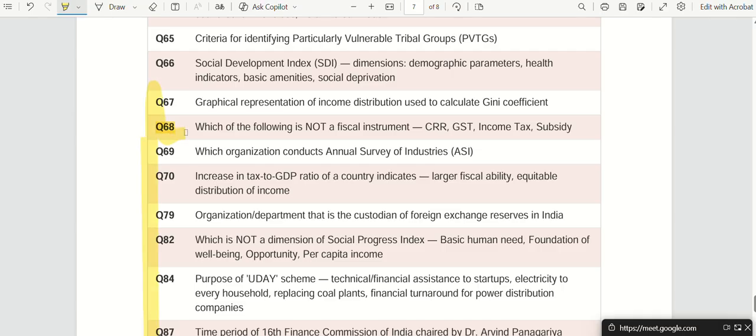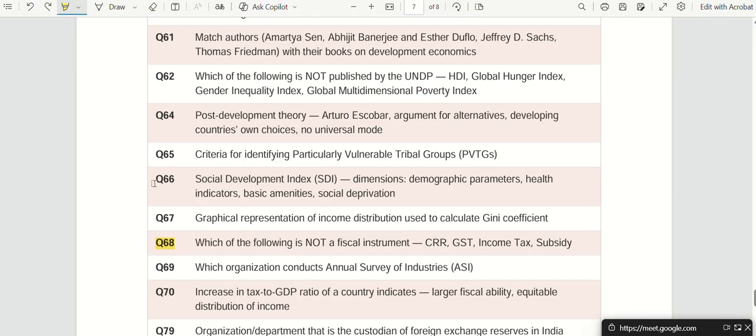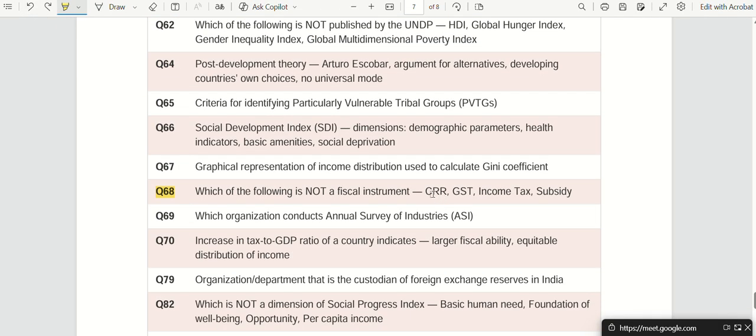The question, CRR. Right? So Harlongbi says CRR. The rest of you? Sir, CRR. Okay, CRR is what instrument? RBI, sir. Monetary instrument. Monetary policy, not a fiscal instrument.